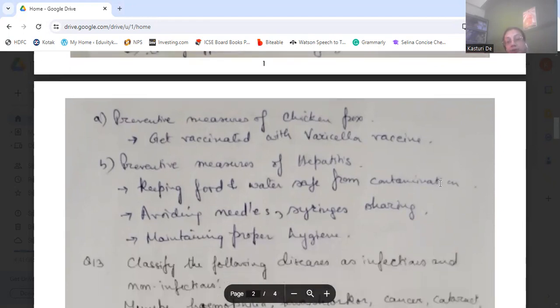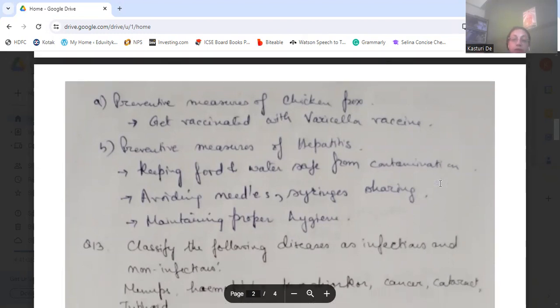Preventive measures for hepatitis are keeping food and water safe from contamination, avoiding sharing of needles and syringes, and maintaining proper hygiene. These have to be followed to prevent viral diseases like chickenpox and hepatitis.